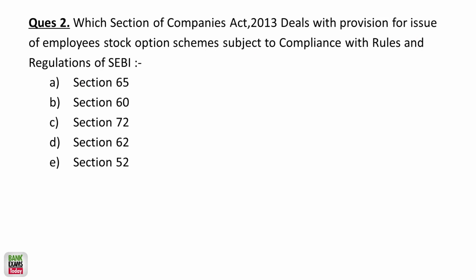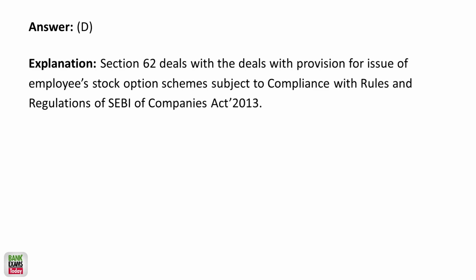Which section of the Companies Act 2013 deals with the provision for issue of employee stock option schemes subject to compliance with the rules and regulation of SEBI? So this section you should remember as well. It's very important to remember the section number here. It's D, Section 62.